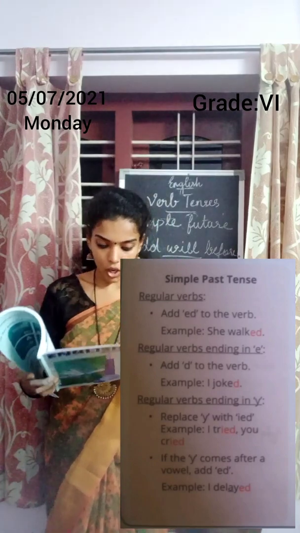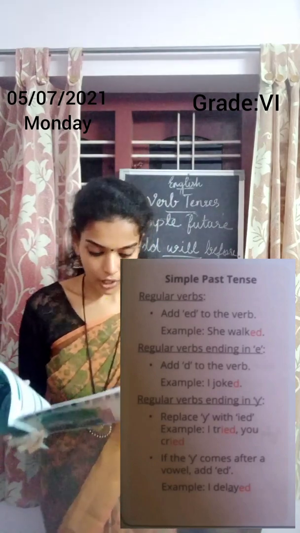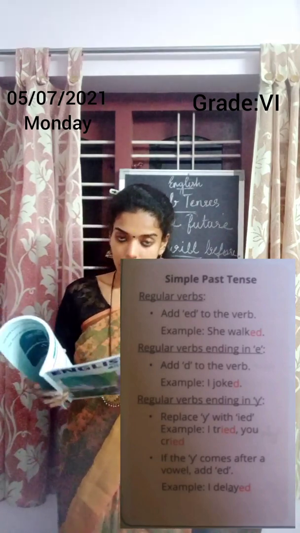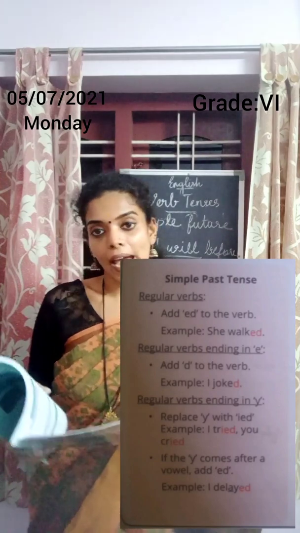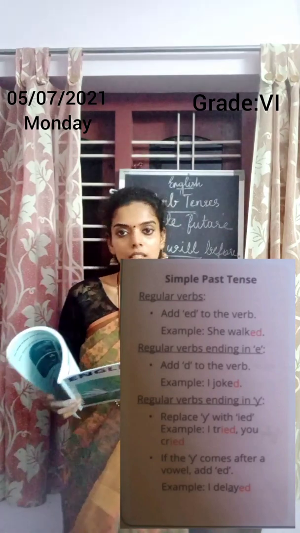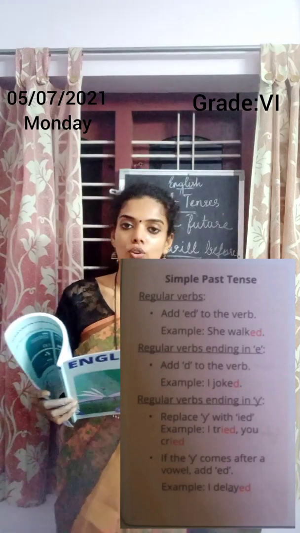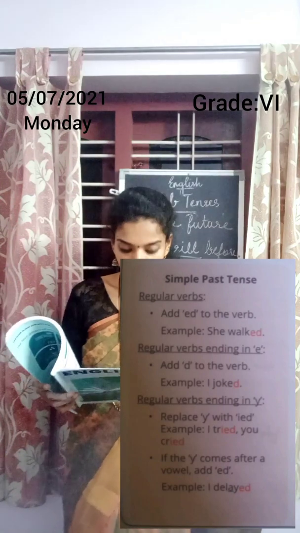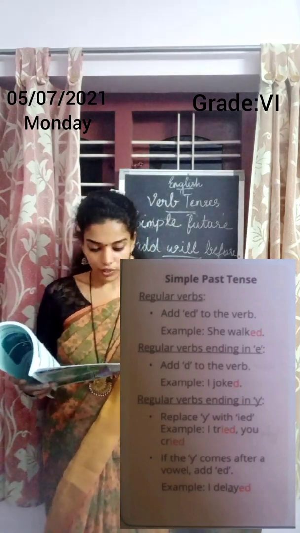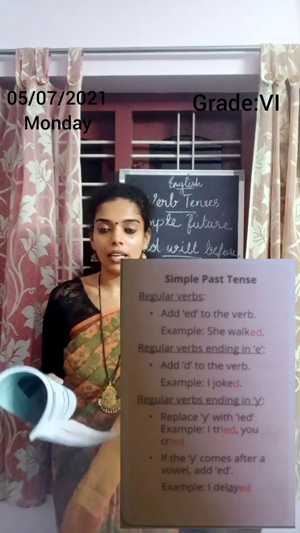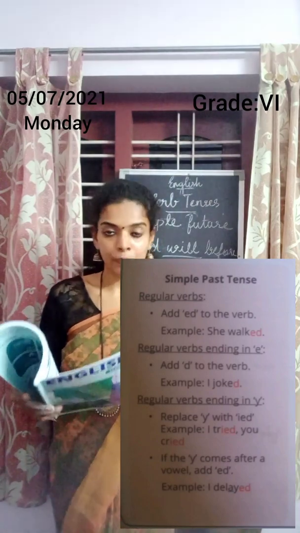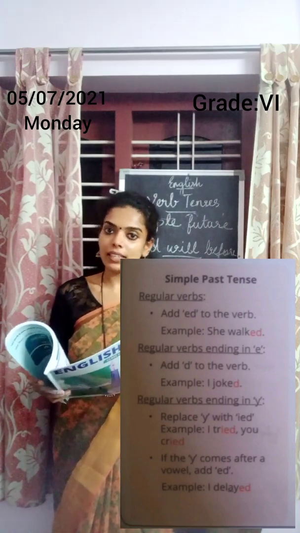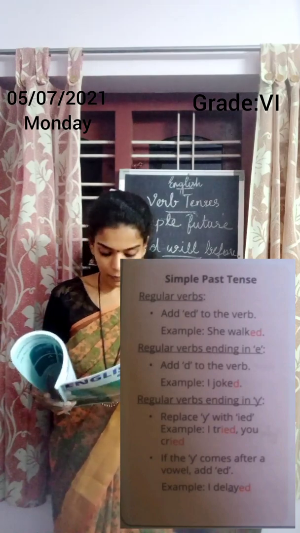For regular verbs, you need to add ed to the verb. Example, she walked. Regular verbs ending with e, add d to the verb. Example, joke, joked. I joked. Joke, J-O-K-E, which ends with e. You need to add d and it is joked. Then regular verb ending with y, you need to replace y and add ied. If the y comes after a vowel, you need to simply add ed. No need to replace the y.